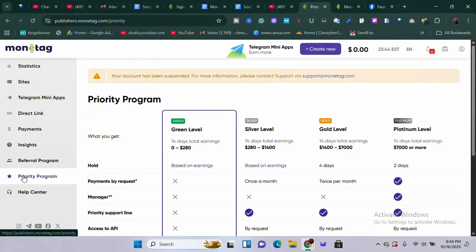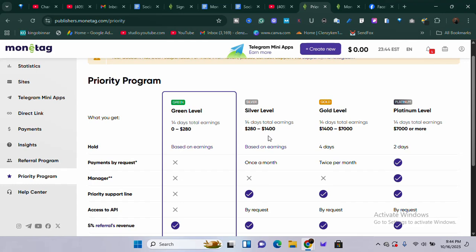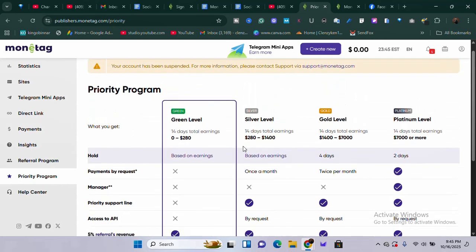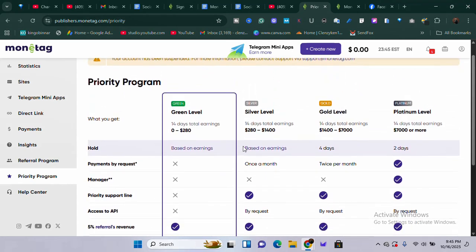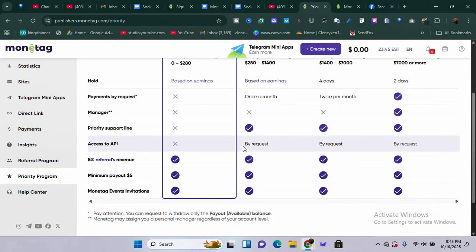Then if you come to Priority Program, this is actually going to help you get started, because if you're on a higher priority level, you're going to get even more benefits, as you can see. So the green level shows that within 14 days you can withdraw from $0 to $28. With this one, you can do 280 to 1,400. I mean, the more you advance, the more money you make, and you're going to be taken to much bigger priority. And this Help Center helps you contact the support as needed.